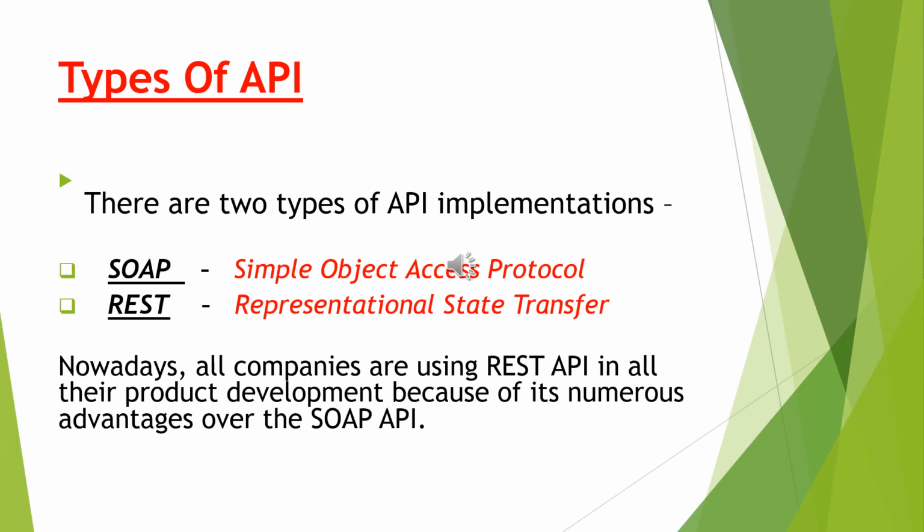But when REST came, it gave developers the freedom to design their API. It was the developers' choice how they were going to design and create the API. There was no predefined set of protocols to be followed, because REST is an architectural style.